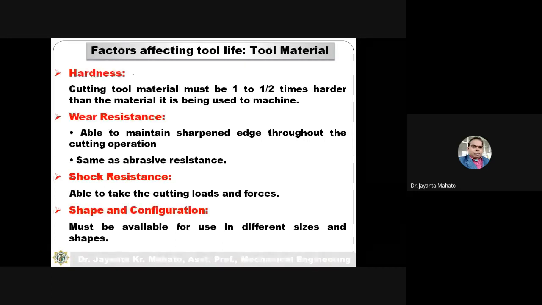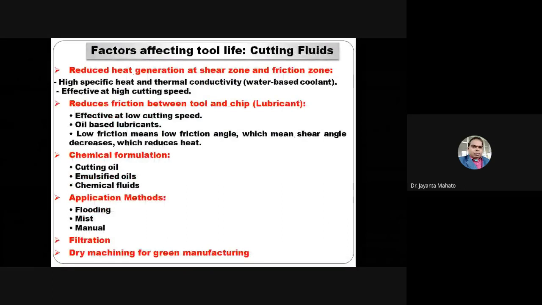Okay. Factor affecting the tool: cutting fluid. The purpose of this cutting fluid is to minimize the heat. This heat is actually generated due to the friction between the tool and the chips, the tool with the machined surface, and the tip with the uncut surface. So this cutting fluid is used to minimize the heat. Okay, so reduced heat generation at the CR zone and the friction zone.